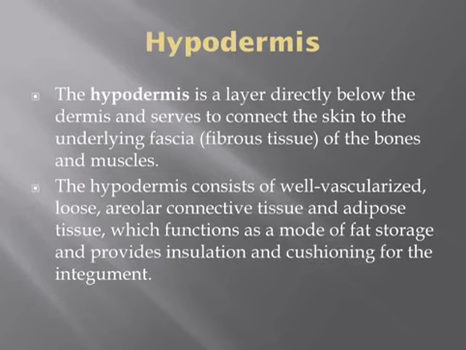Now talking about the hypodermis. The hypodermis is a layer directly below the dermis, and it serves as a connecting link between the skin and the bones and muscles, right? The hypodermis mainly consists of vascular, loose areolar connective tissue and a certain amount of adipose tissue, whose function is storage of fat and providing insulation and cushioning for the integument.